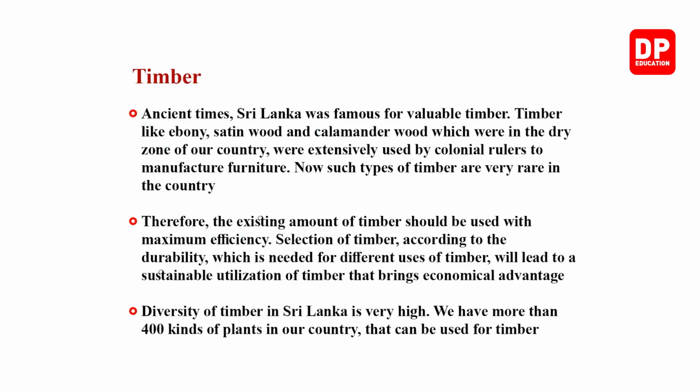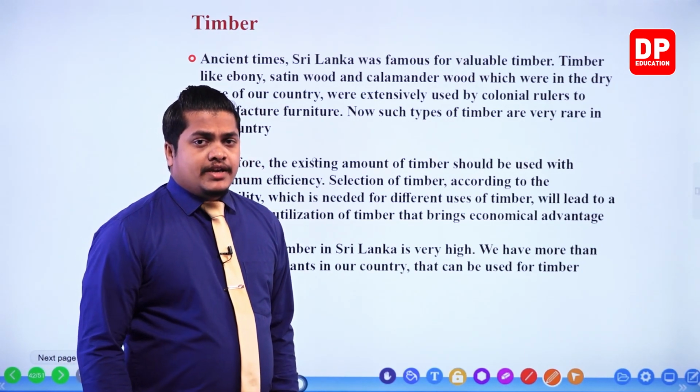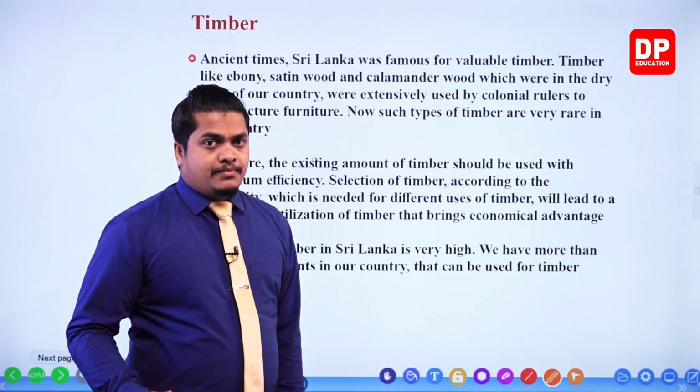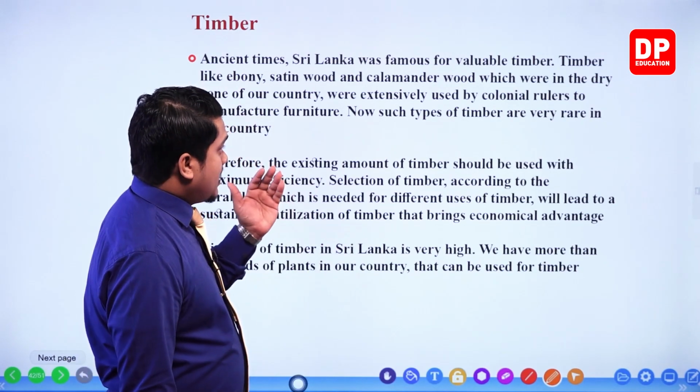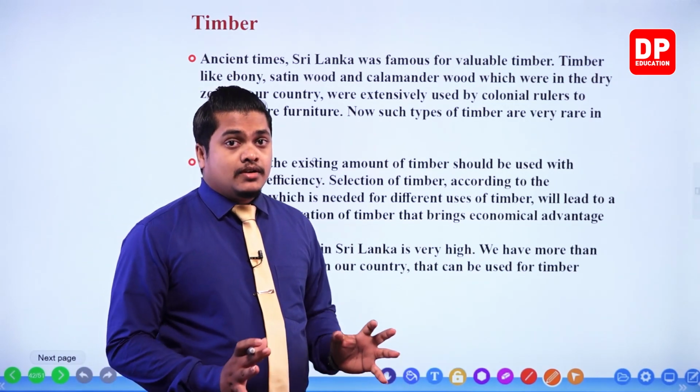In ancient times, Sri Lanka was famous for valuable timber. Timber like ebony, satinwood, and calamander wood, which were in the dry zone of our country, were extensively used by colonial rulers to manufacture furniture. Now such types of timber are very rare in the country. In earlier times, my dear children, different kinds of timber were utilized by the ancient people, like calamander, satinwood, and ebony.